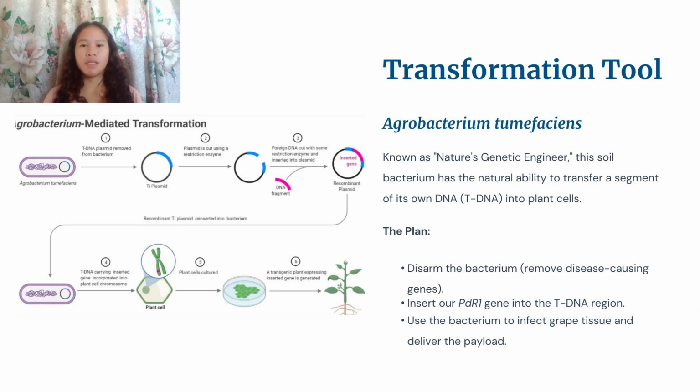Sixth is to generate the transgenic plant. This cultured cell develops into a whole plant. The resulting plants are transgenic, expressing the inserted gene for resistance to disease.